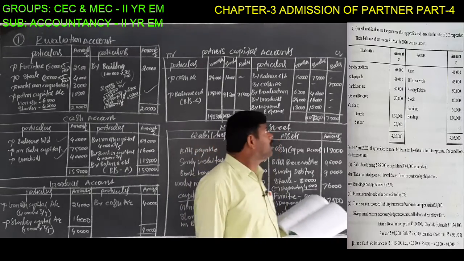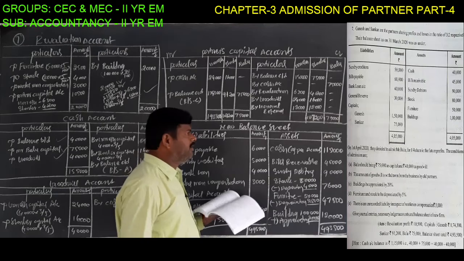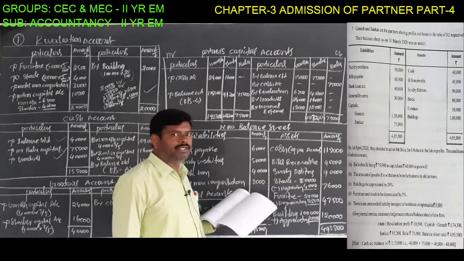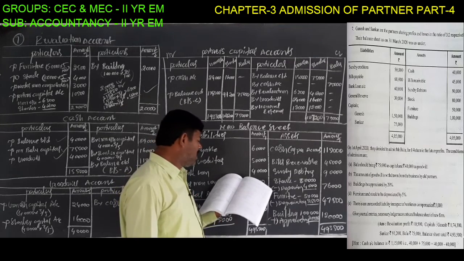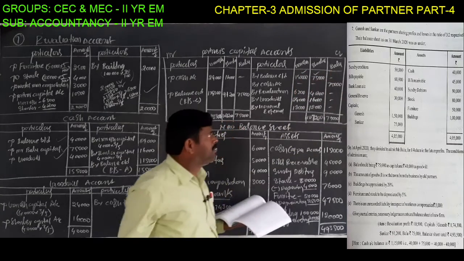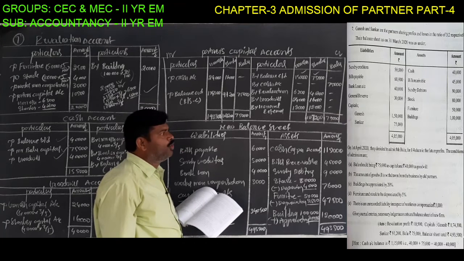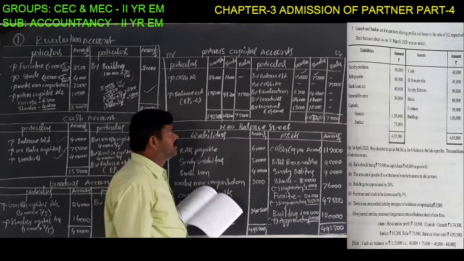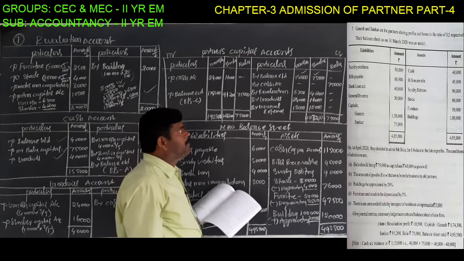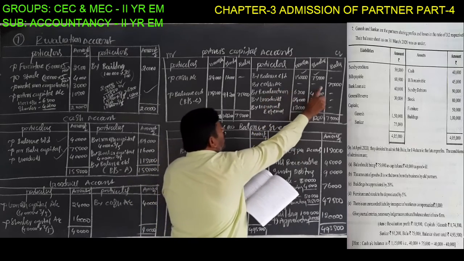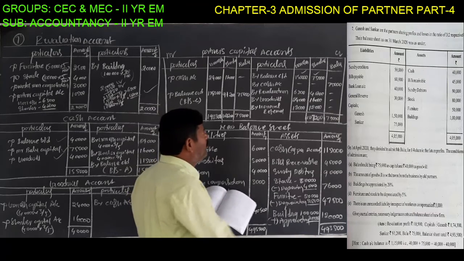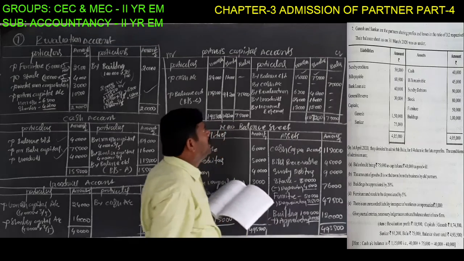Next, come to the capital accounts. When preparing the capital account, first of all, the balance brought down. It appears in the balance sheet liability side. In the given problem, Ganesh is 1,50,000 rupees and Shankar is 75,000 rupees. This is the opening capital balance of the old partners. Second, capital brought in by Balu. By the cash account, the amount is 75,000, brought in cash as capital by Balu. So we record the amount in Balu's account.